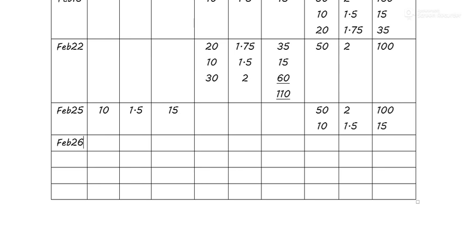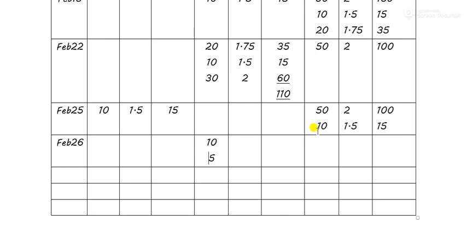So we are going to treat all the wastage and losses as normal loss. Okay, so 15 units, right? So 10 units from this stock and 5 units from this stock equals 15. The rate of 10 units will be 1.5, and the rate of 5 units will be 2 rupees, because this 5 units is being issued from this one, correct? So 15 and 10, the total will be 25.